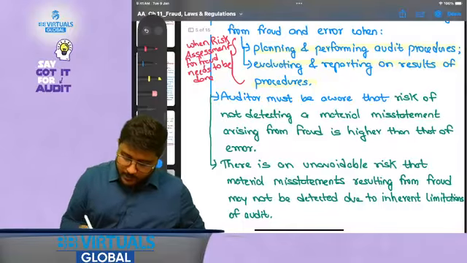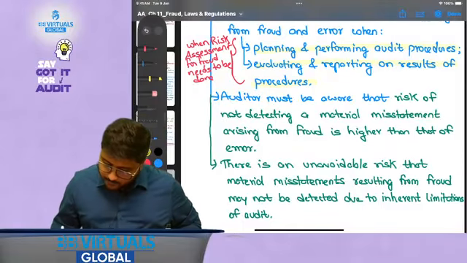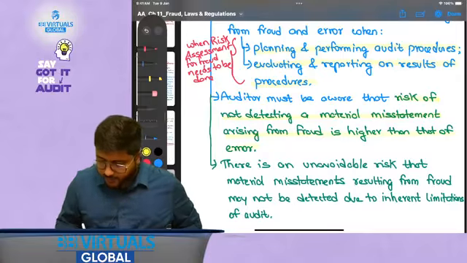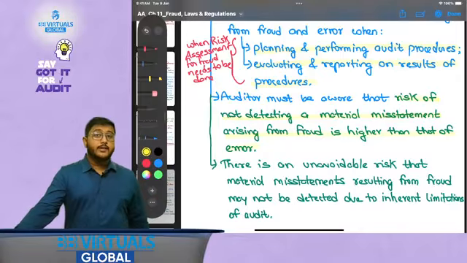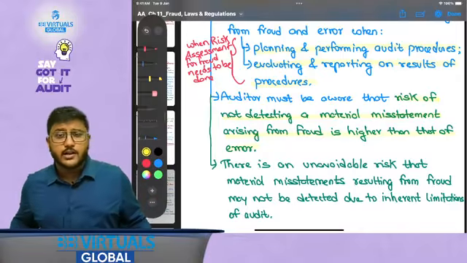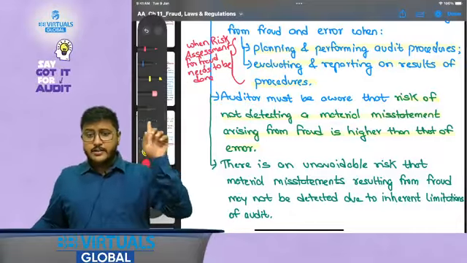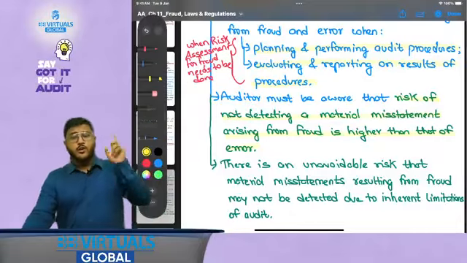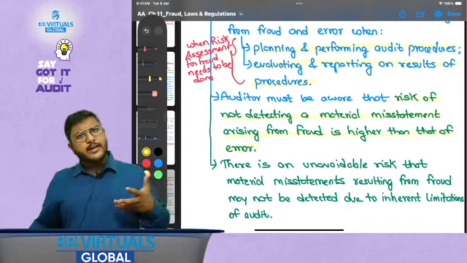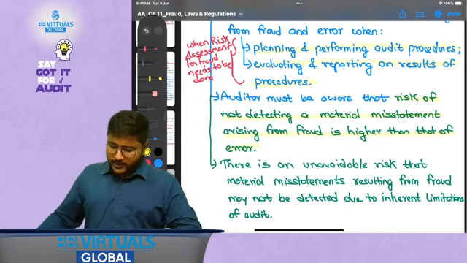Now auditor must be aware that risk of not detecting a material misstatement arising from fraud is higher than that of error. That is, risk of not detecting a fraud is more than not detecting an error. Why so? Because that is intentionally hidden. Fraud is intentionally hidden. Whereas when we talk about error, it is not intentionally hidden. So it is a little easier to identify the error.